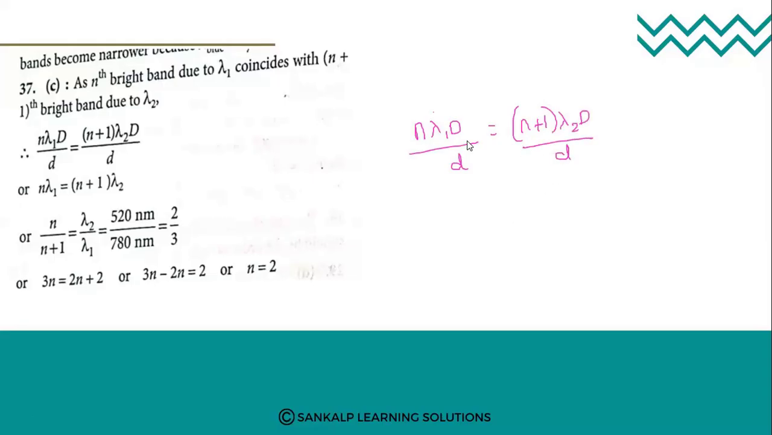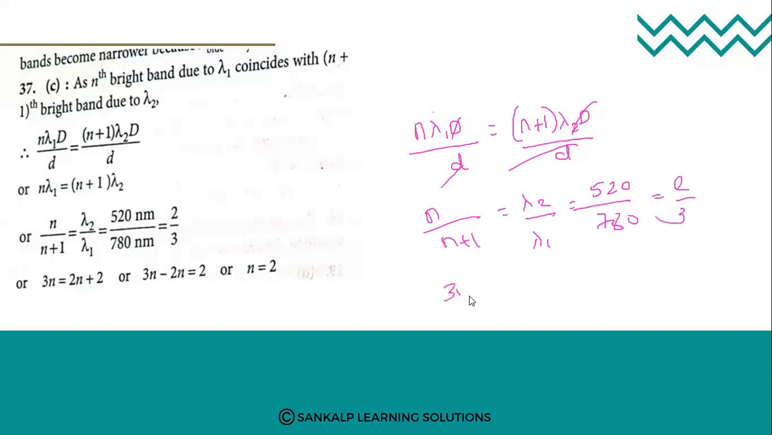Here the values of D by d will get cancelled on both sides. Therefore n upon n plus 1 is equal to lambda 2 divided by lambda 1. The value is 520 upon 780, which is nothing but 2 divided by 3. So this can be written as 3n is equal to 2n plus 2. If you simplify it for n, the value of n becomes 2. n is equal to 2.